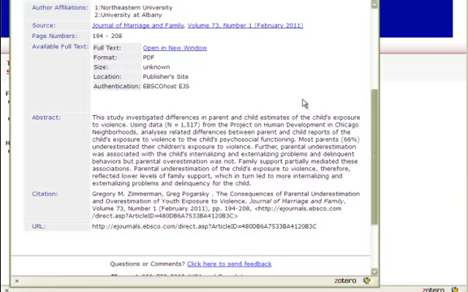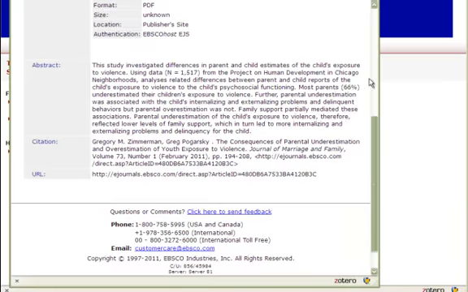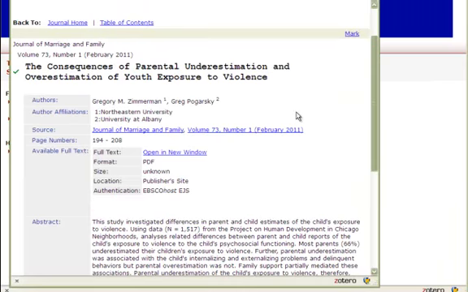And here's the article that we wanted. Here is the abstract. To access the full text, all we have to do is open in this new window. I realize that sometimes when you click to get to the full text using the Get It button, you have to jump through a couple hoops to get there, but you can get direct access to things if we do have it electronically.